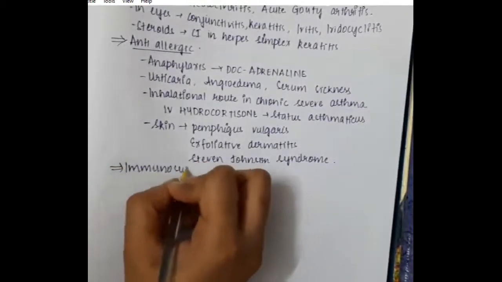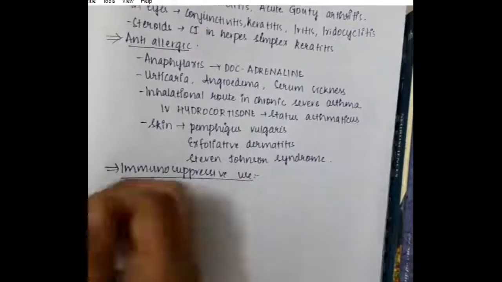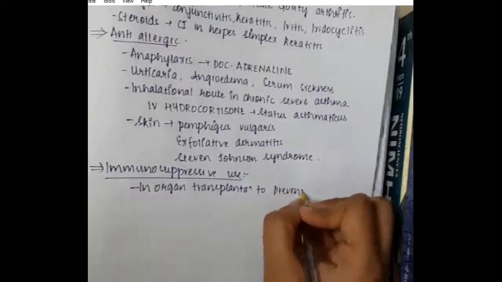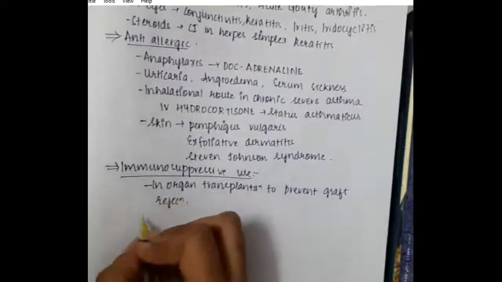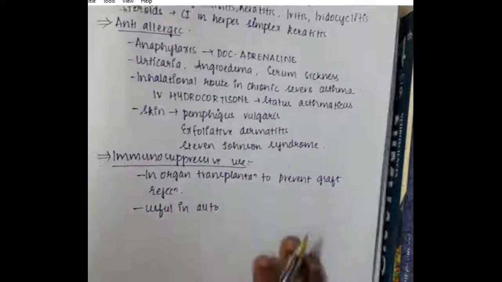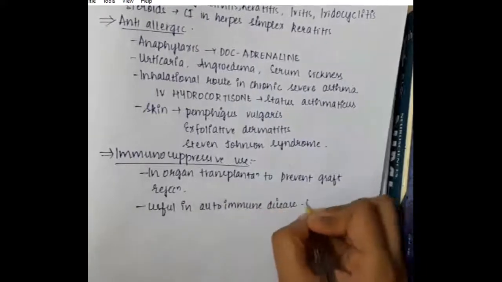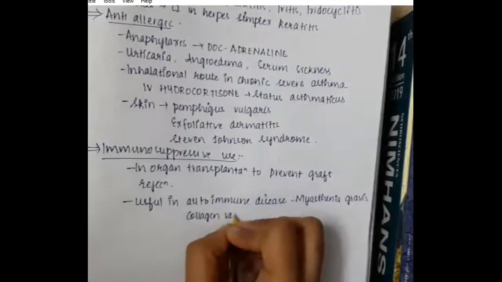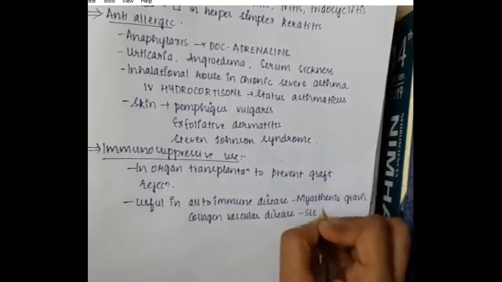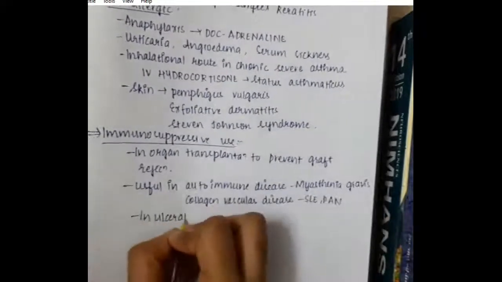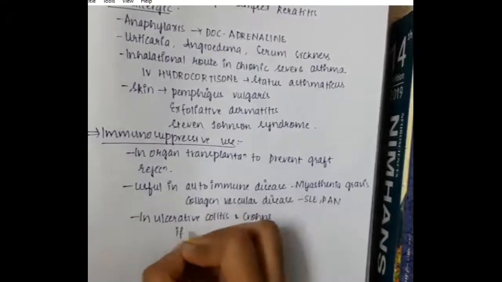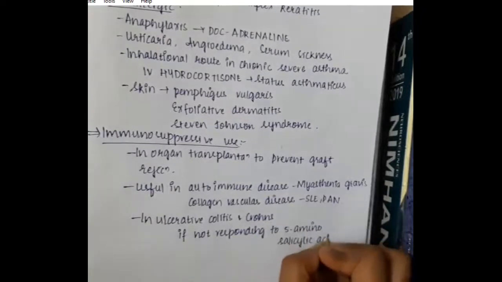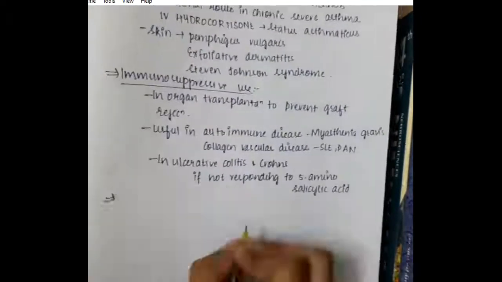Steroids are also given for immunosuppressive use, especially in organ transplantation, to prevent graft rejection. Steroids are also useful in autoimmune diseases like myasthenia gravis, and in collagen vascular diseases like SLE and polyarteritis nodosa. They are also useful in ulcerative colitis and Crohn's disease if not responding to 5-aminosalicylic acid.